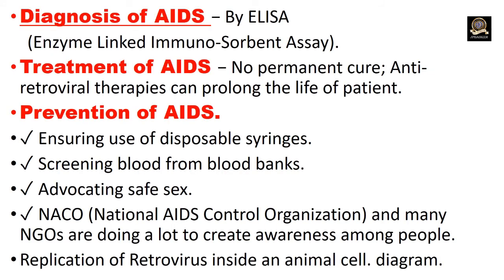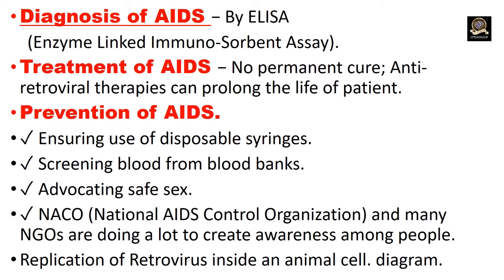Diagnostic methods of AIDS. AIDS can be diagnosed by ELISA, enzyme-linked immunosorbent assay. Treatment of AIDS. There is no permanent cure or therapy for AIDS, but antiretroviral drugs can be given. Prevention of AIDS.